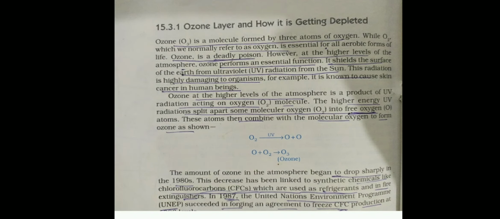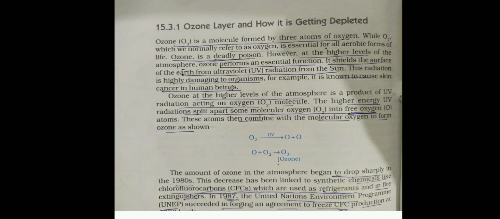The second part after this is the ozone layer. And what should we understand about the ozone layer, students? The ozone formula is O3, and it is a molecule formed by three atoms of oxygen, and that's why ozone is O3. So how is this molecule of O3 formed? Actually, ozone is deadly poisonous. O3 is a deadly poison.